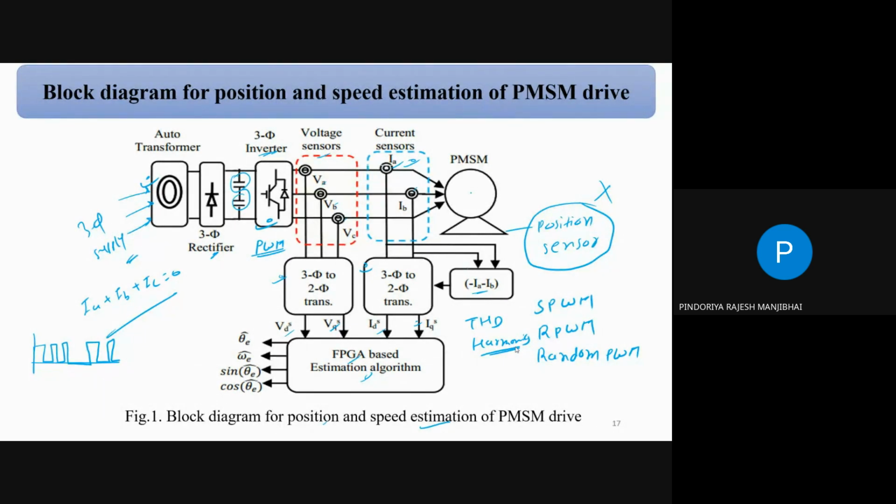Fourth one is the frequency. Maybe you are operating at 10 kilohertz, 20 kilohertz, or 1 kilohertz. That is your operating frequency. So once you read the fundamentals of the PWM technique, in MH Rashid, which book you refer to in the first semester, I think you already studied that subject, correct? Power electronics in the first semester.